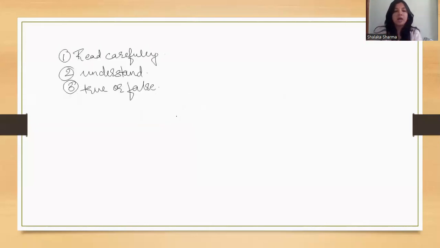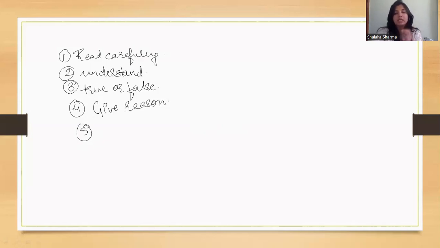So now, the next point: what you do is, you have understood whether the statement is true or false, and you have to write it in the nature of give reasons. If you remember, in our school we used to write: decide whether the statement is true or false with reasons. Give reasons whether the statement is true or false, and we have to do that only. Once you have decided that this statement is true or false, what you have to do is give reasons. So you have to figure out what the exact question is asking.